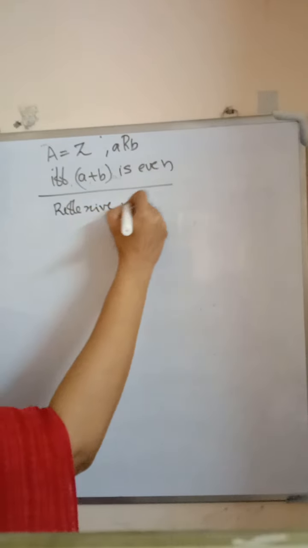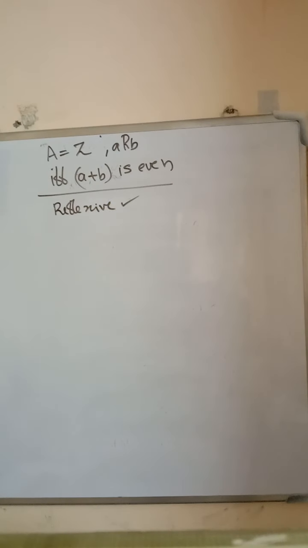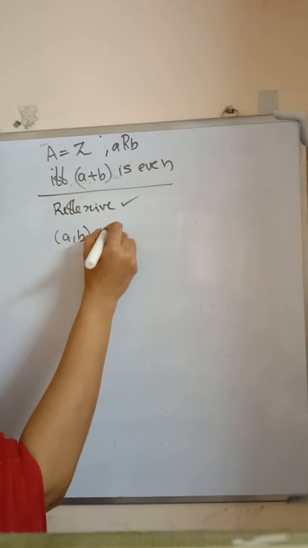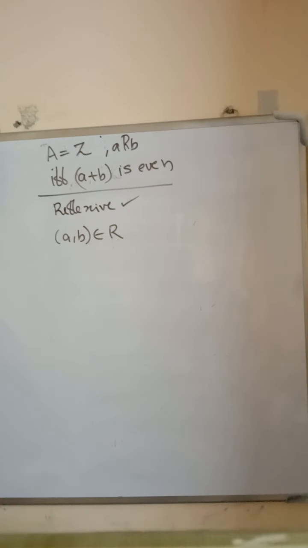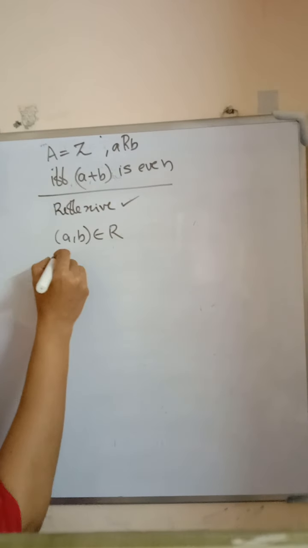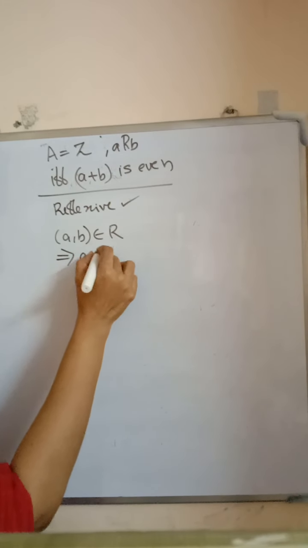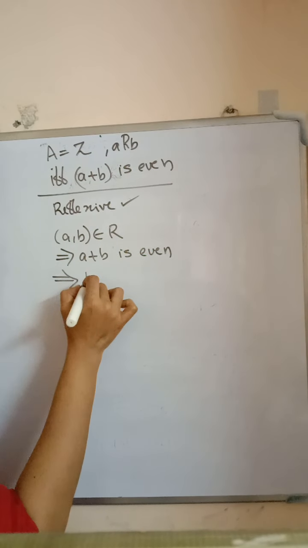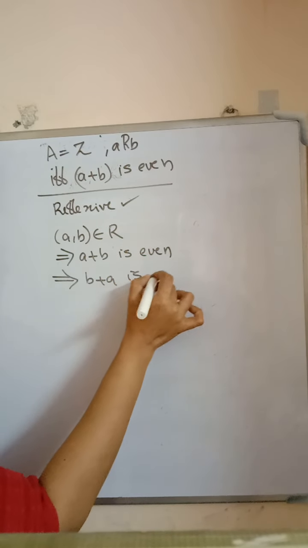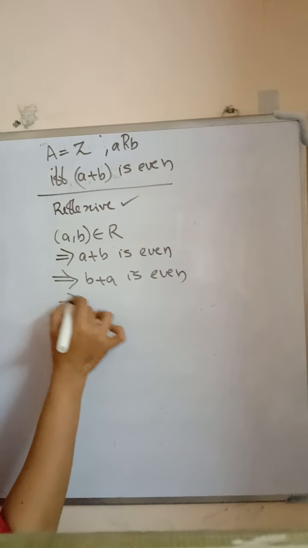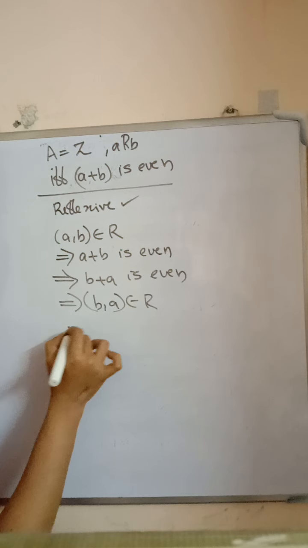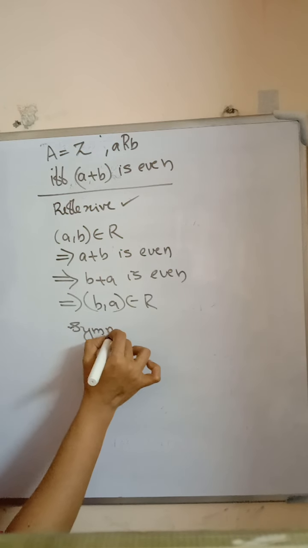Then we check whether the relation is symmetric. If (A, B) is an element of R, then (B, A) is an element of R, and then the relation is symmetric. (A, B) in R implies A plus B is even. A plus B is even means B plus A is even. B plus A is even means (B, A) is in the relation. Therefore, the relation is symmetric.